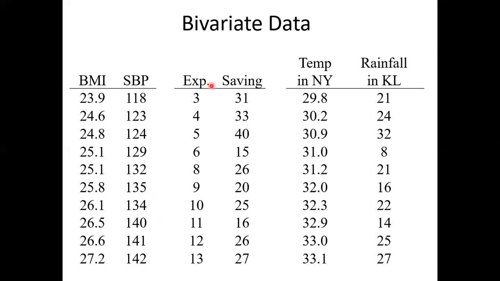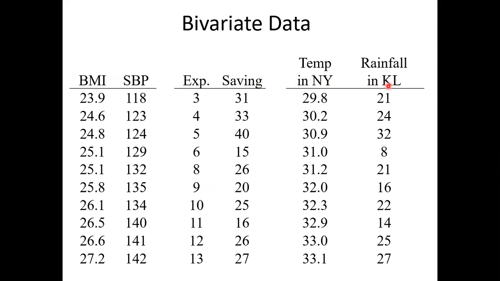What about here, expenditure and savings? How much you spend, how much you save. How does it work? The more the expenditure, the lesser the saving. So the BMI case is positive, and this one is negative, the opposite direction.